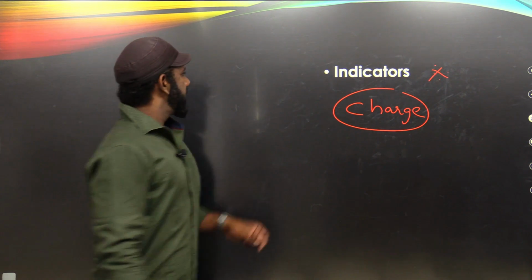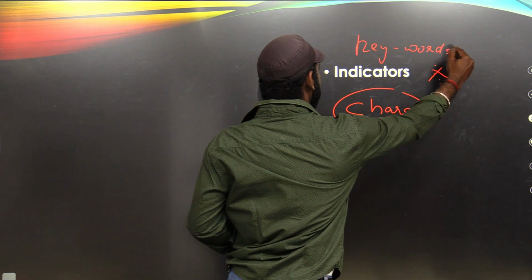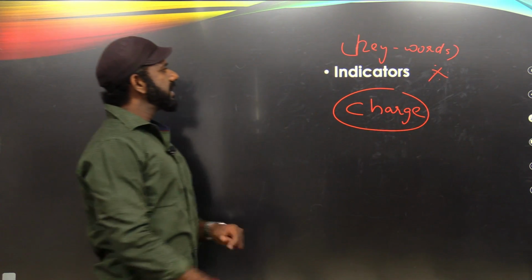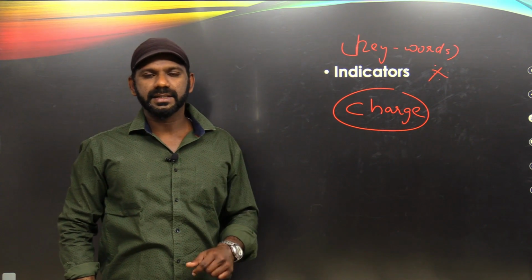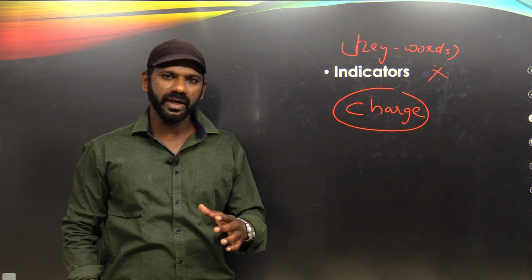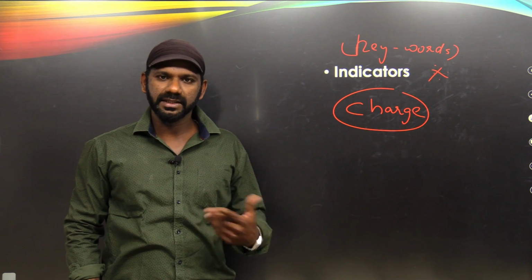Now in fact, indicators are keywords. They are keywords. Now I'll give you the list of indicators. You need to learn the list by heart and make sure that you don't miss any indicator while reading. Indicators deserve utmost importance while reading.